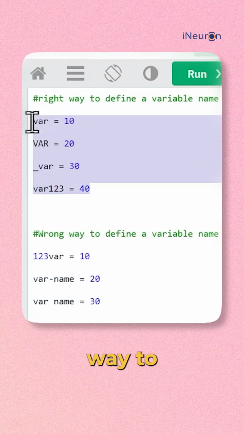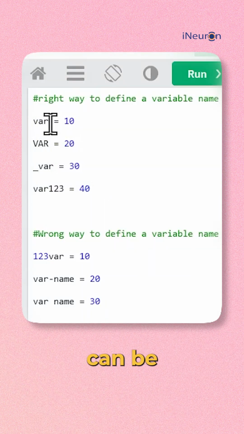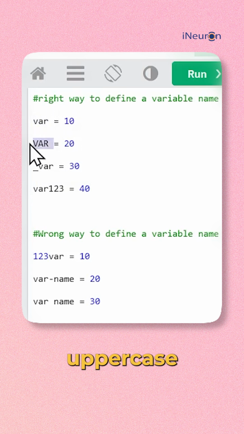These are the right way to define a variable. So variable name can be in small case letter, uppercase letter, that can start with underscore, and we can use digits in a variable name.